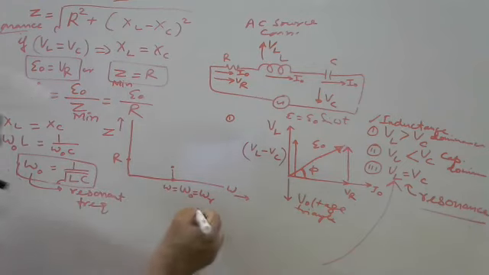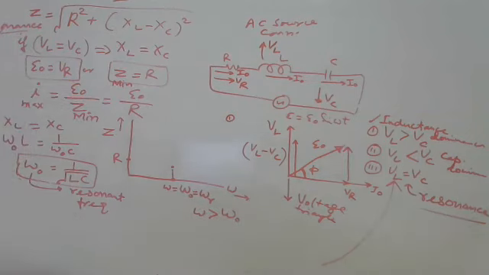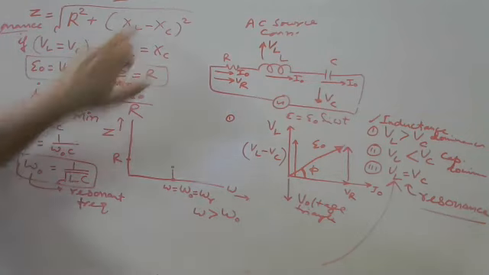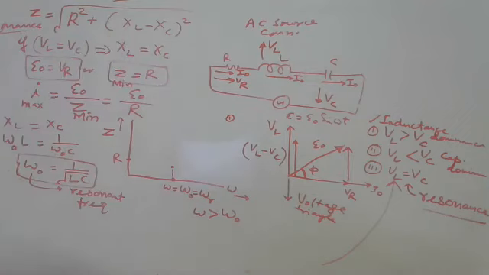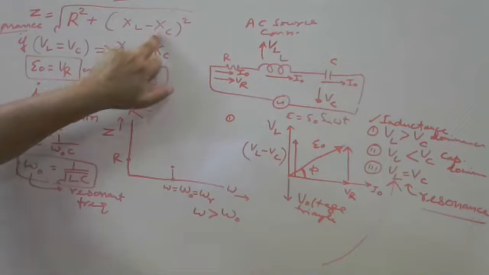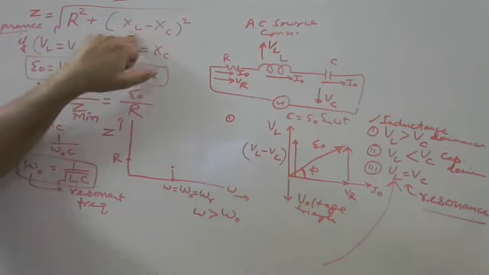Suppose if omega is greater than omega naught, what will happen? XL can be written as omega L also. Omega L is equal to 1 by omega C. If you increase omega, XL is dominating.